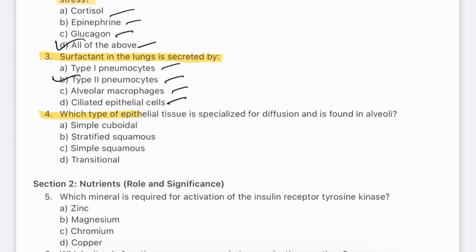Question number 4. Which type of epithelial tissue is specialized for diffusion and is found in alveoli? Simple cuboidal, stratified squamous, simple squamous, transitional. The answer will be C.